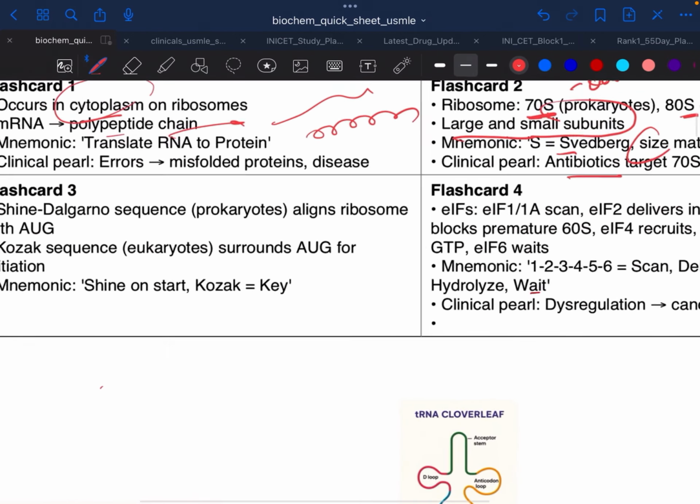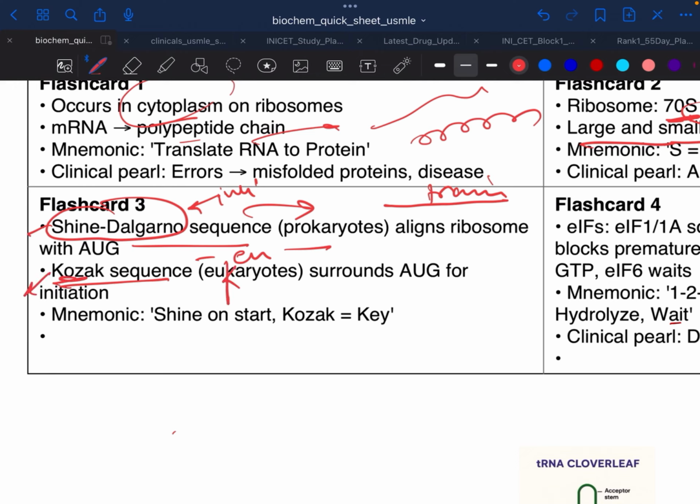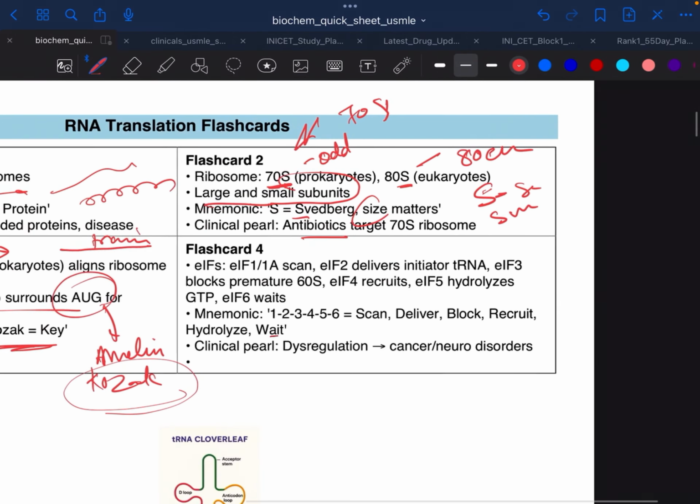Next is the Shine-Dalgarno sequence. This is in prokaryotes, and it is an initiator sequence which is required by prokaryotes. The initiator RNA requires this Shine-Dalgarno sequence in mRNA to carry on the translation process. And the Kozak sequence is in eukaryotes. So Shine is prokaryote, and K in Kozak means eukaryotes. Just remember that. Kozak has AUG, methionine, the starter codon we know, in the Kozak sequence of eukaryotes. So remember Kozak is the key in eukaryotes and Shine-Dalgarno is for prokaryotes.